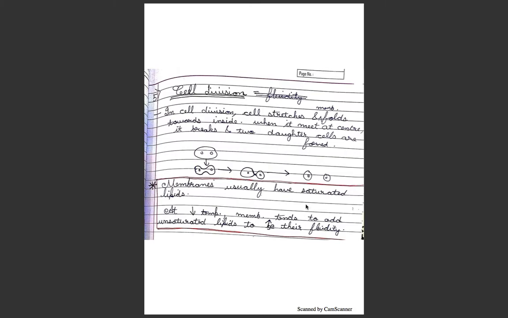This means that saturated lipids are not fluid, unsaturated lipids are fluid. Since temperature decreases, fluidity would decrease, but to maintain fluidity they need to have unsaturated lipids instead of saturated.